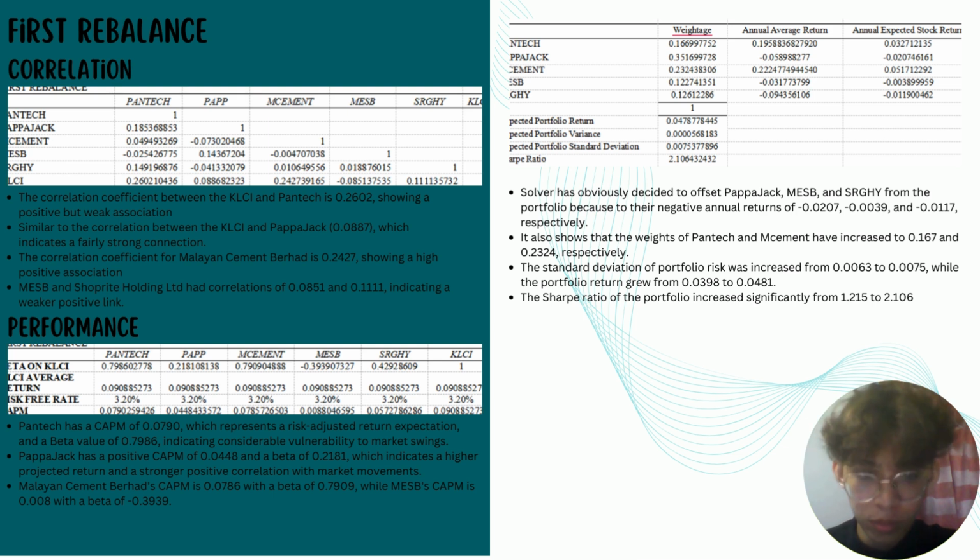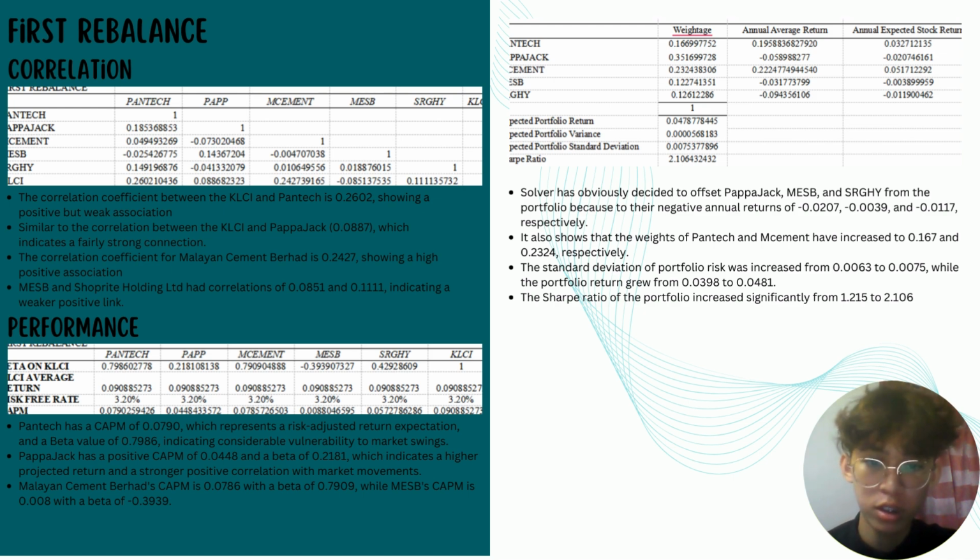So as we analyze these two equities, we believe that they can help to sustain our portfolio and potentially reduce risk. So moving on to the next part, which is the performance for the first rebalancing. According to the table, Pantech has a CAPM of 0.0790, which represents a risk-adjusted return expectation, and also a beta value of 0.7986, indicating a considerable vulnerability to market swings.